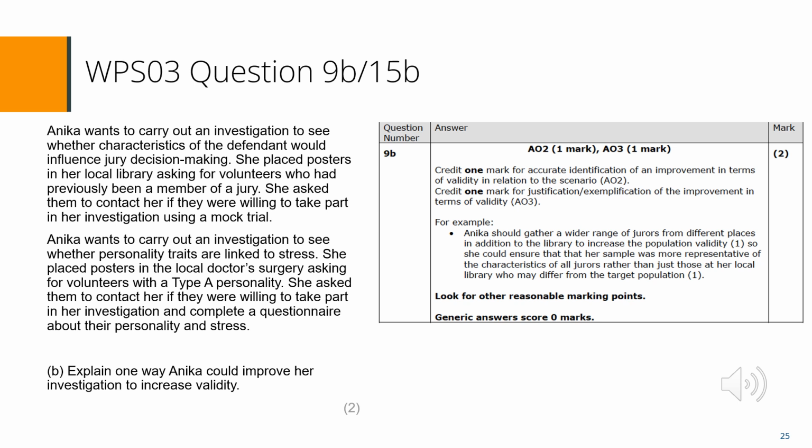Candidates who scored 0 marks either did not apply their answer to the scenario or changed the research method used by Annika. Changing the research method would not improve the study that she conducted, as she would now be doing a different study, so this is not a credit-worthy improvement.